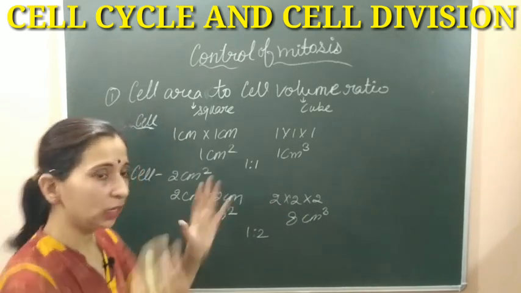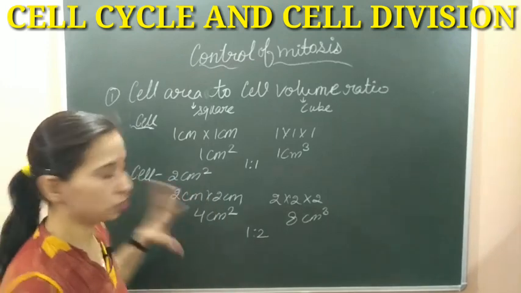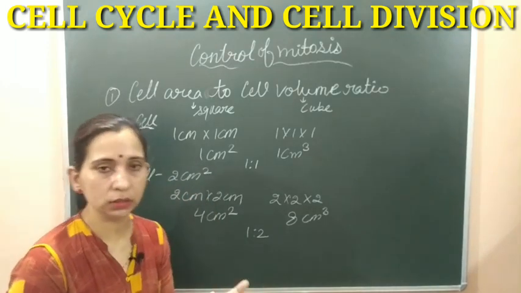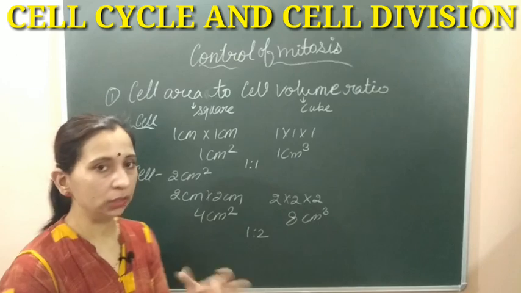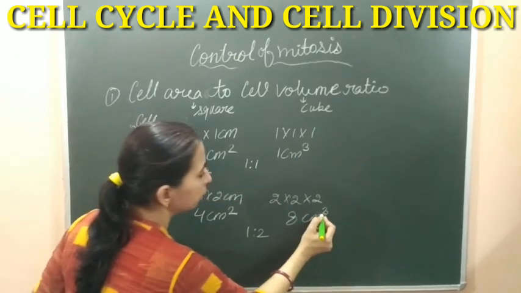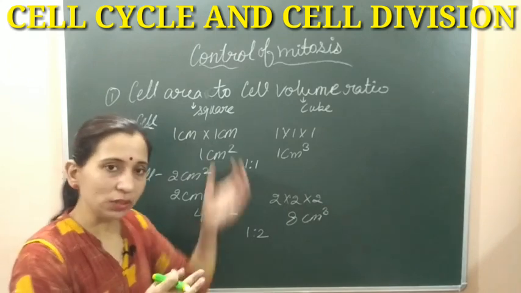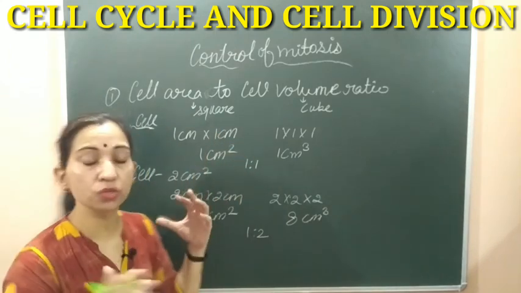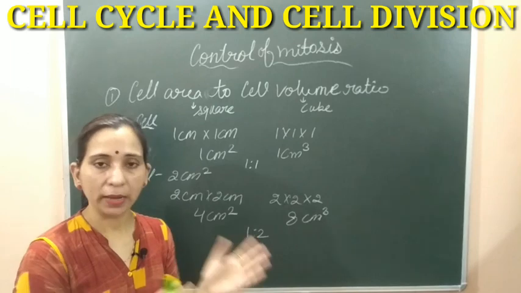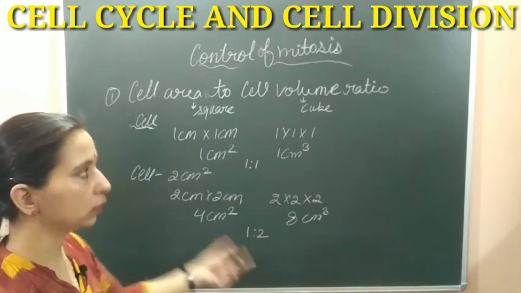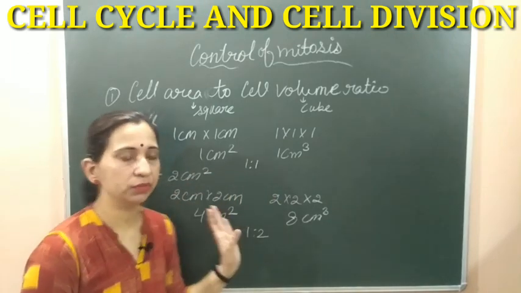When the size of the cell increases, the volume of the cell increases, but the area does not increase so much. So this type of factor stimulates the cells to divide by mitosis. This is the one factor which stimulates the cell for cell division.